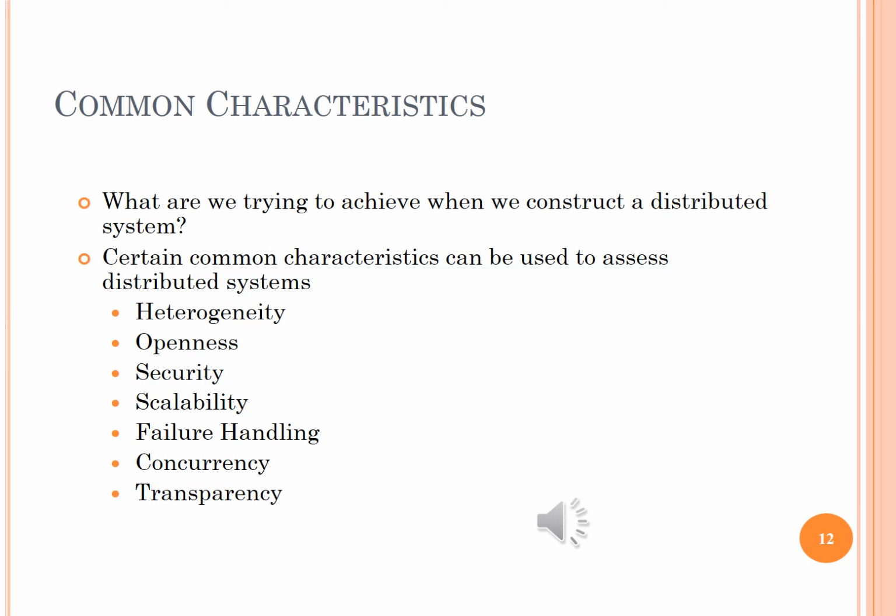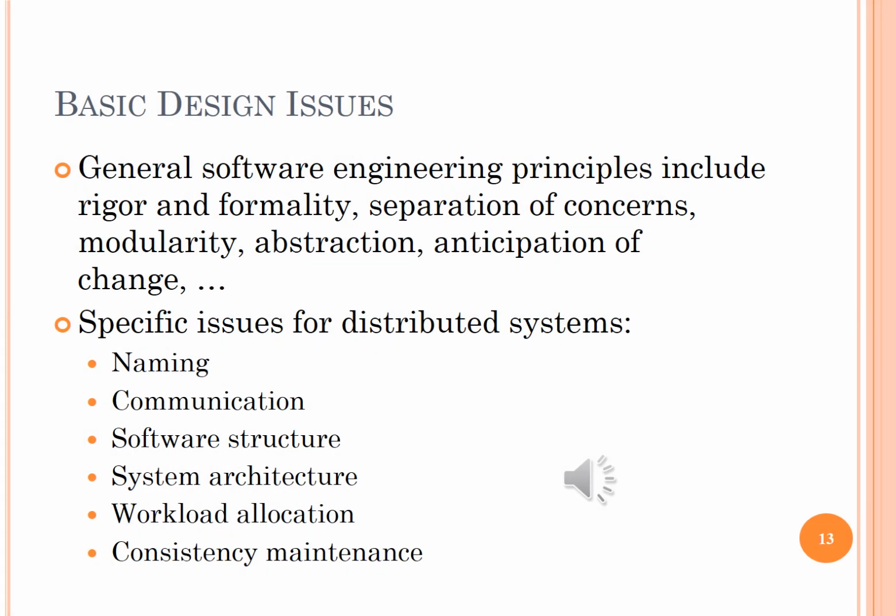Common characteristics of distributed systems are: heterogeneity, openness, security, scalability, failure handling, concurrency, and transparency. Some of the design issues of distributed systems are: naming, communication, software structure, system architecture, workload allocation, and consistency maintenance.